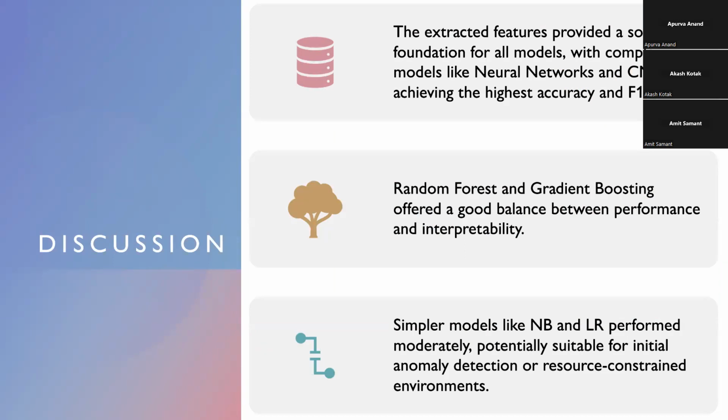All right, now let's come to the discussion. The extracted features provided a solid foundation for all models, with complex models like neural networks and CNNs achieving the highest accuracy and F1 scores. Random forest and gradient boosting offer a good balance between performance and interpretability. Simpler models like naive Bayes and logistic regression perform moderately, potentially suitable for initial anomaly detection or resource-constrained environments.